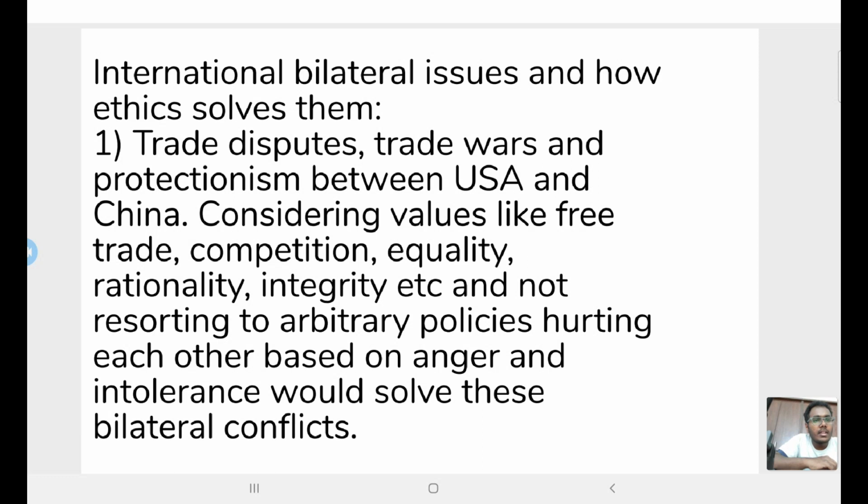Trade disputes, trade wars and protectionism between US and China. This is a conflict. There is tension between these two countries. So how can ethical consideration solve this issue? Considering values like free trade, competition, equality, rationality, integrity, etc., and not resorting to arbitrary policies hurting each other based on anger and intolerance would solve these bilateral conflicts. So with this ethical consideration, with these values, we can solve this bilateral issue.